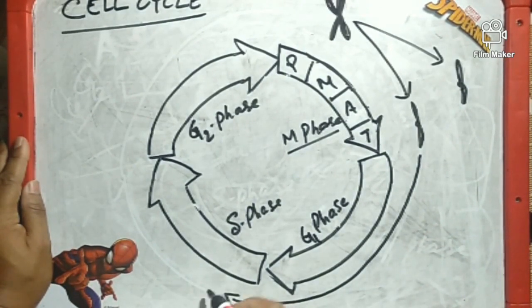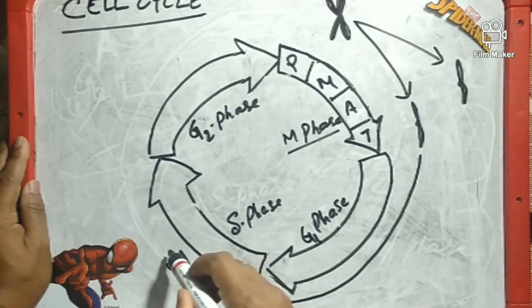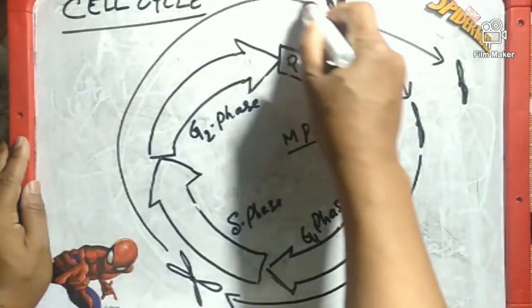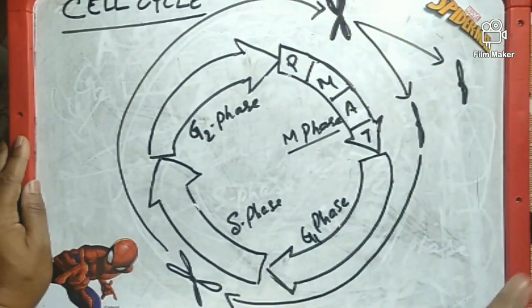During S phase there is replication of DNA, and after DNA replication the chromosome will again attain this structure, having two sister chromatids, and then it will again get divided into single chromatids after the M phase is completed.